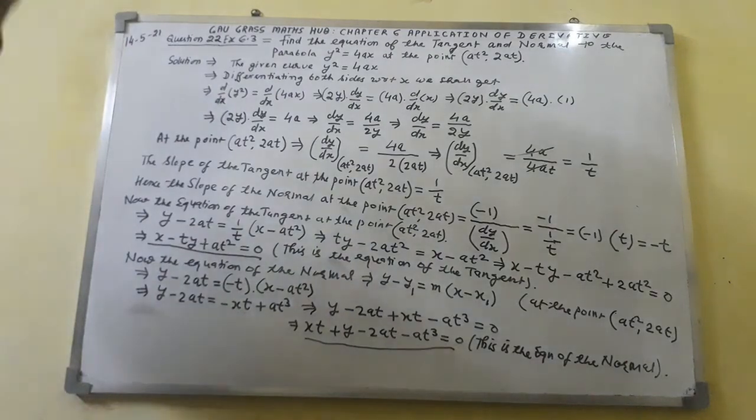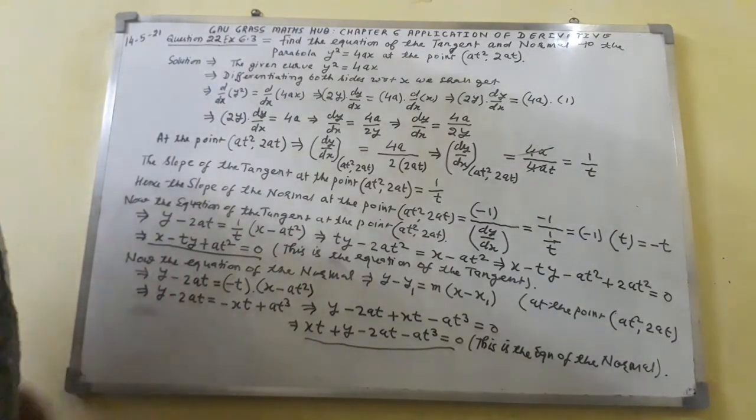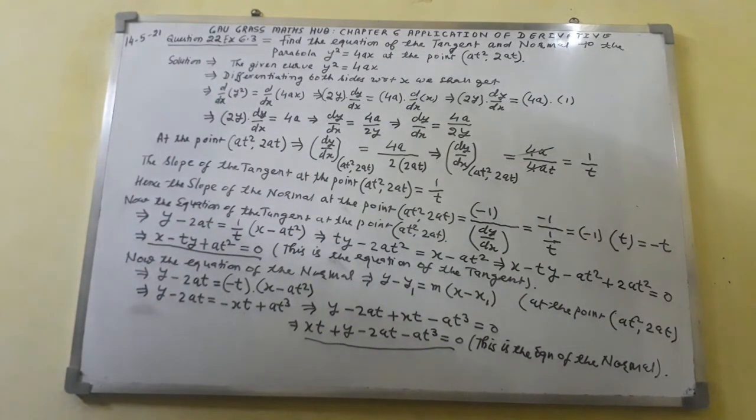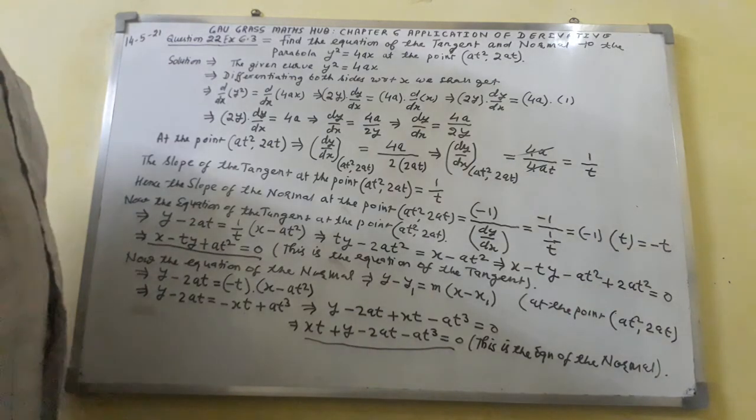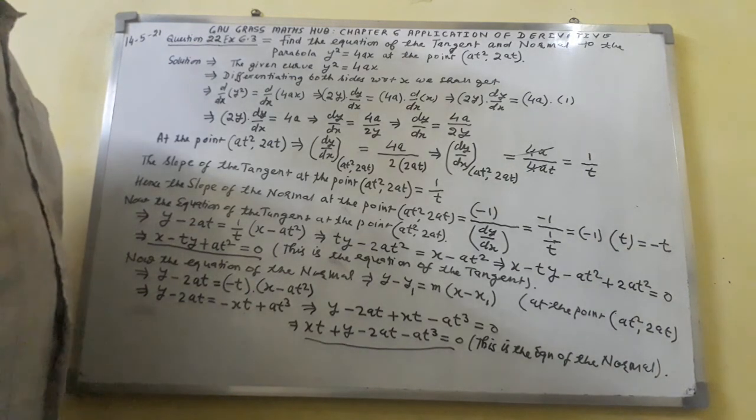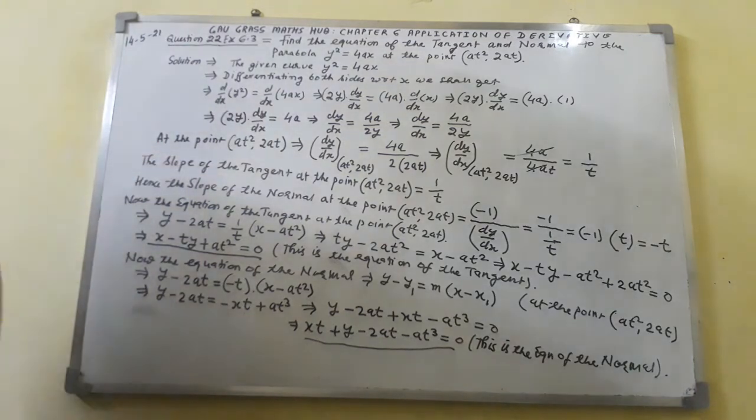So this is the proper explanation and solution of question number 22 that has been taken from exercise 6.3, chapter 6, Application of Derivatives, tangent and normal, of NCERT Class 12 Mathematics.